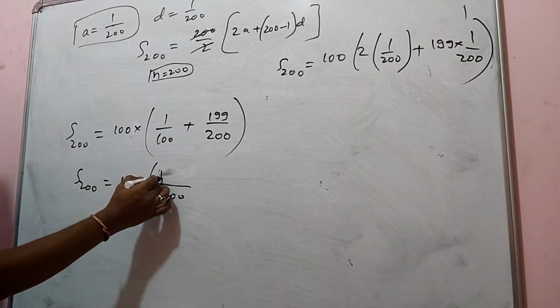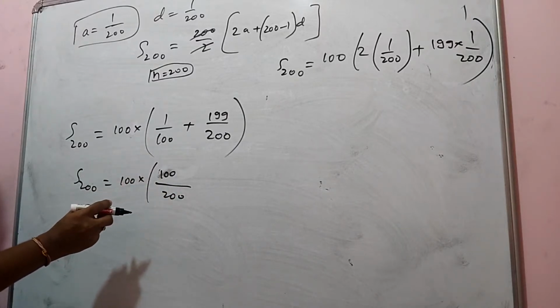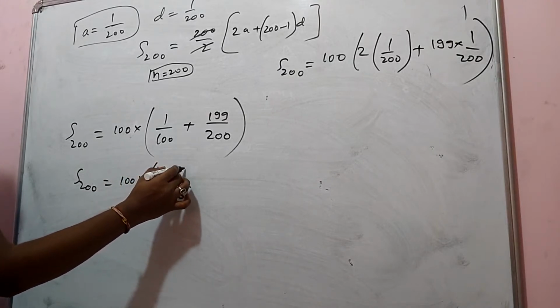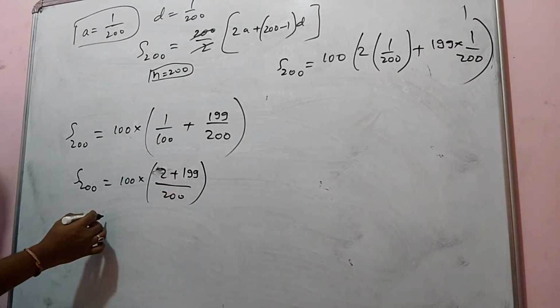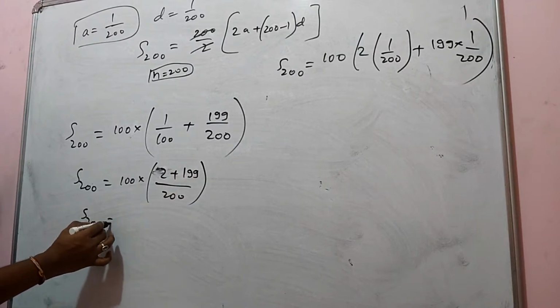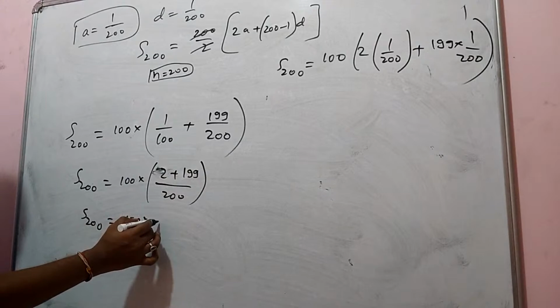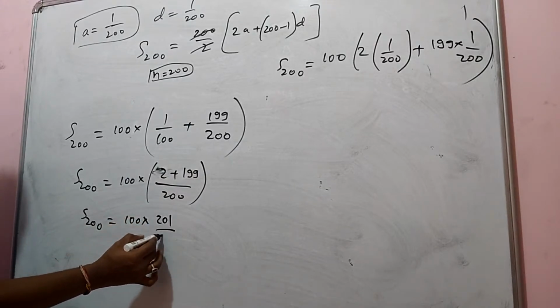So you are going to get 2 plus 199, so S200 is equal to 100 into 201 upon 200.